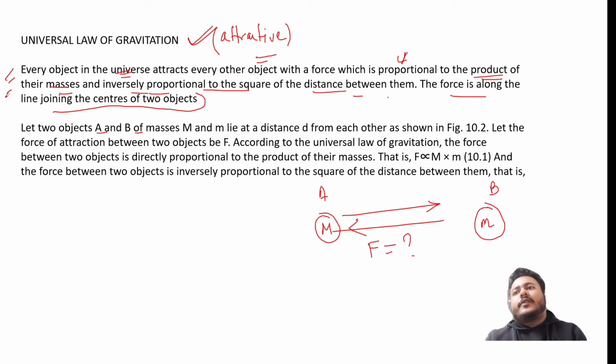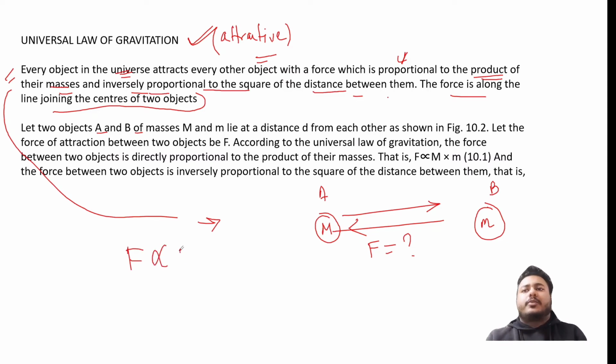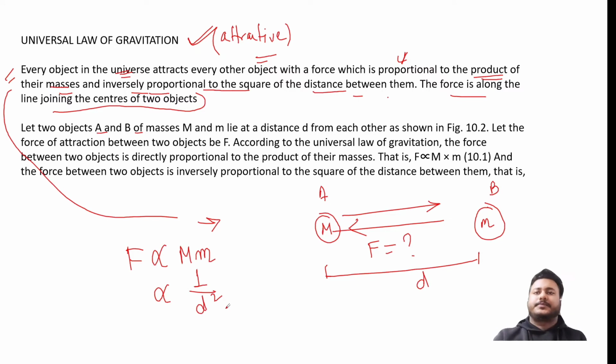The universal law of gravitation says that this force is directly proportional to the product of their masses, M into m, and also inversely proportional to the square of the distance between them. If the distance is d between the two objects, then that is d square.